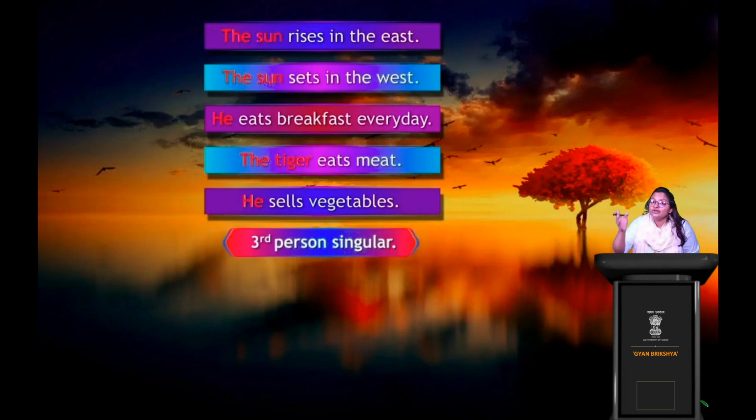Neither me nor you. Third person, I'm talking about neither I nor you, rather I'm talking about another person, a third person. So he sells vegetables, he, that person, third person sells vegetables. The sun sets in the west, again third person, talking about another topic not related to me or you, right? So this is third person.